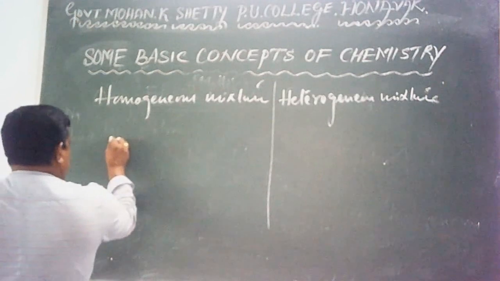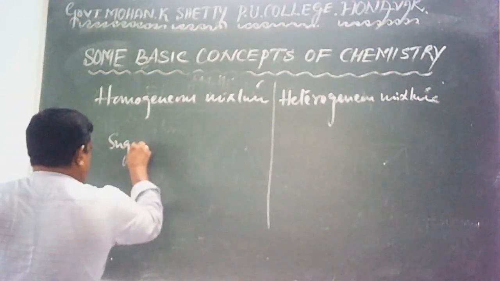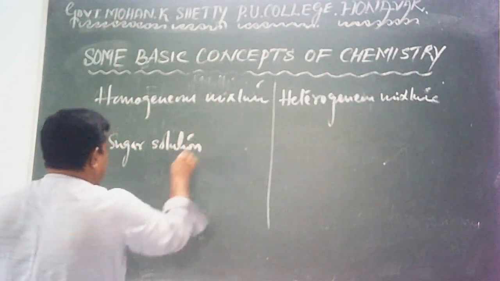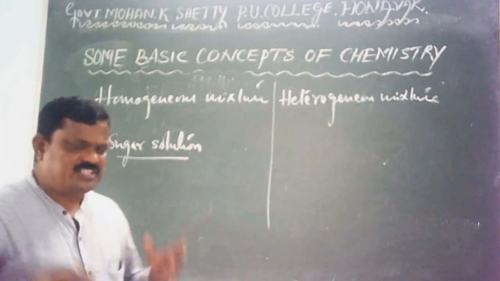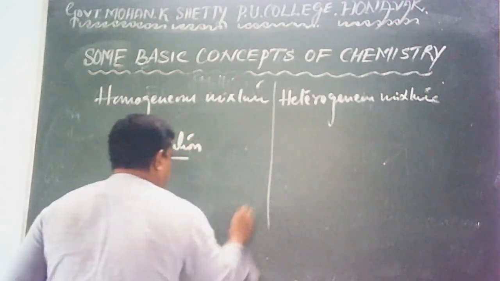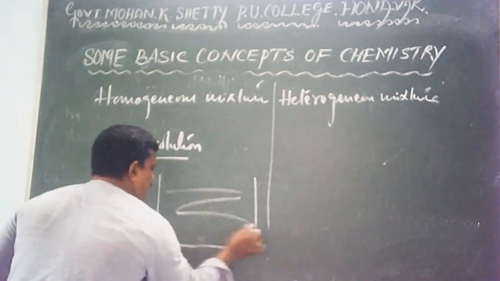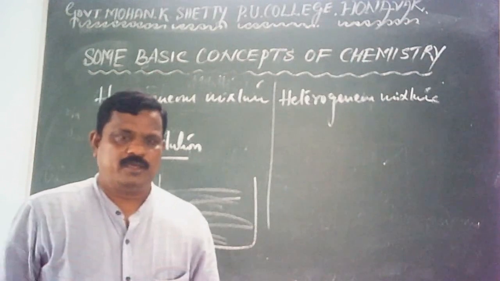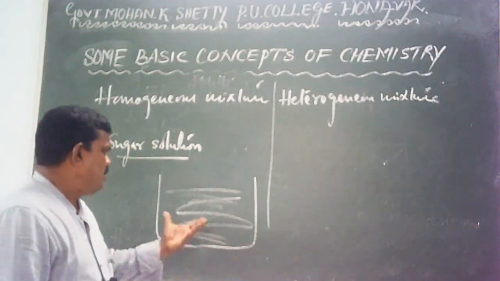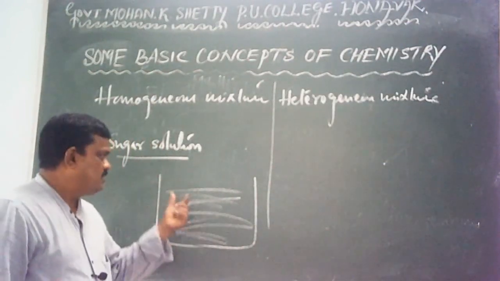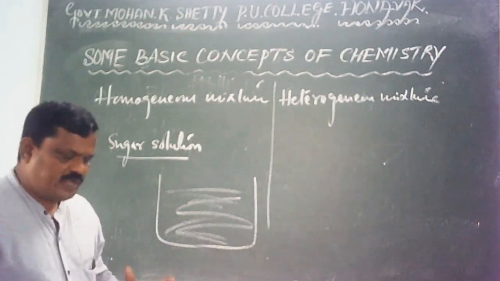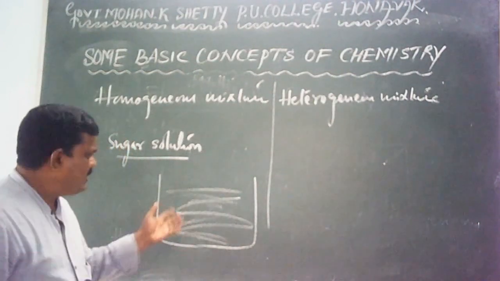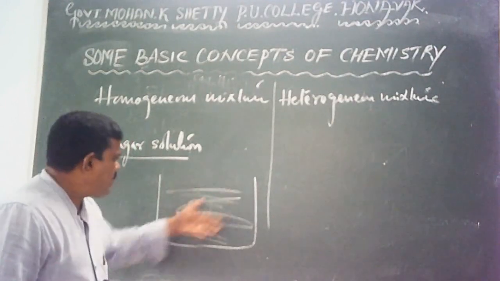Let me take sugar solution. A little amount of sugar is dissolved in water. I have taken sugar solution in this vessel. Now you can check its composition or sweetness by taking solution from any part.